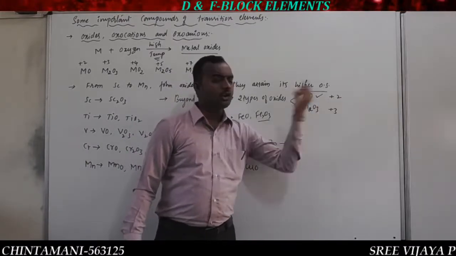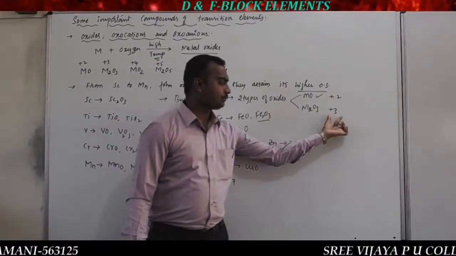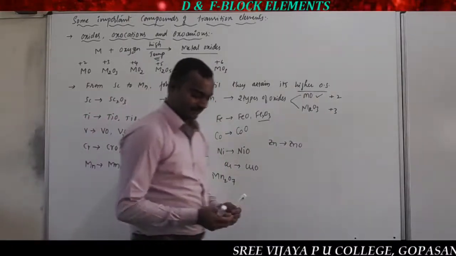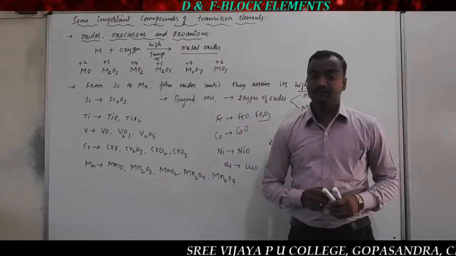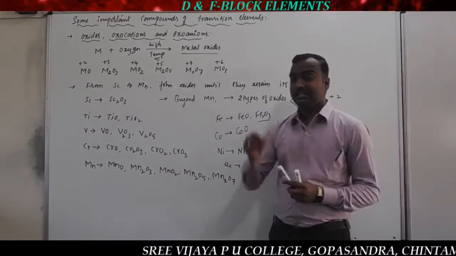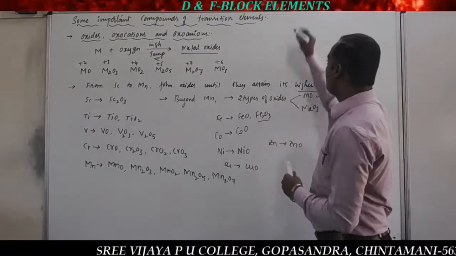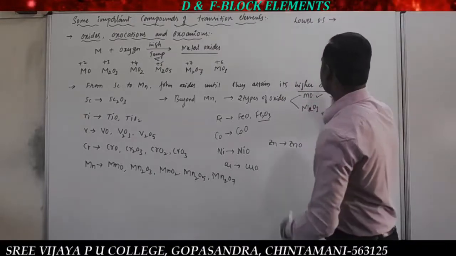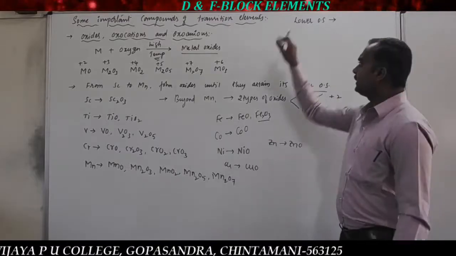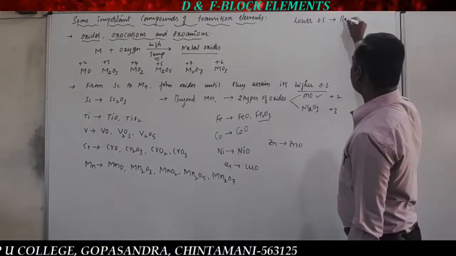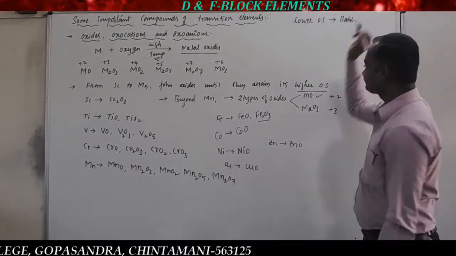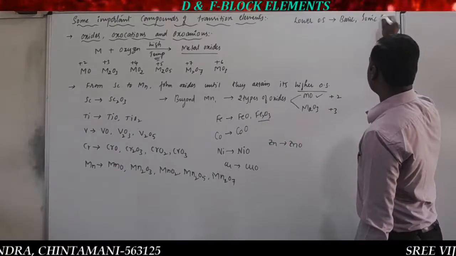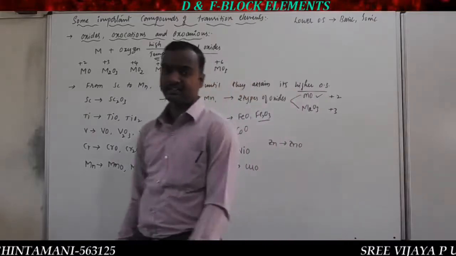In case of MO, the oxidation state is +2. In the case of M2O3, it is the +3 oxidation state. And also we have discussed that the metal which shows variable oxidation state, in its lower oxidation state, usually forms the basic compounds. Usually they are basic and ionic in nature, and also they are very good reducing agents, we said.